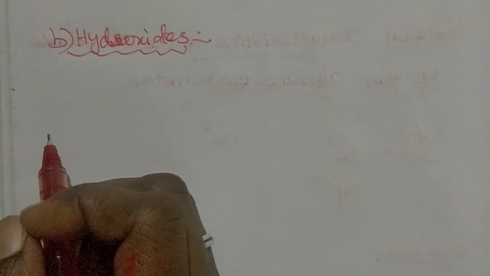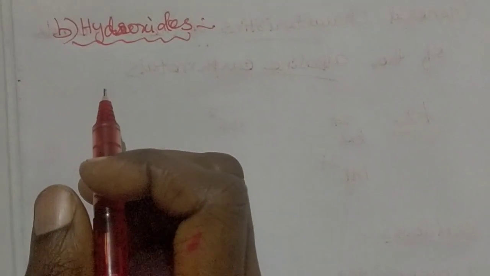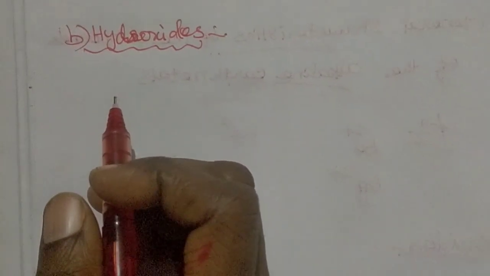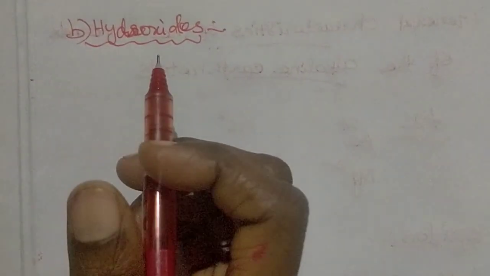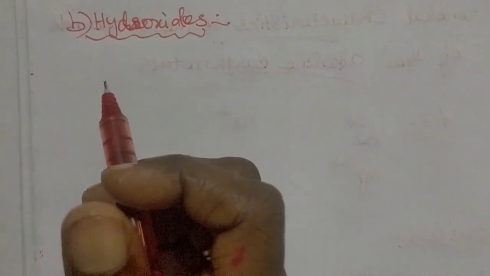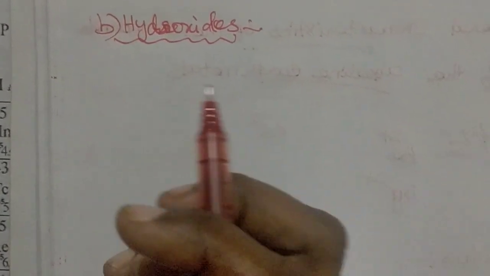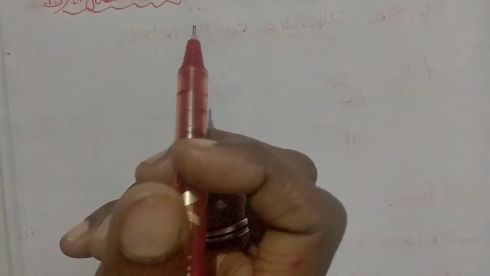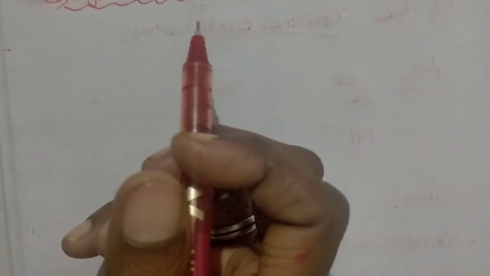Next, hydroxide. Beryllium oxide is amphoteric in nature, and all the other compounds are basic in nature. Magnesium oxide is also basic, but it is a weak base. But all the other elements like barium, strontium, calcium are strongly basic. Because of this basic nature, they are soluble in water, and they produce hydroxide.